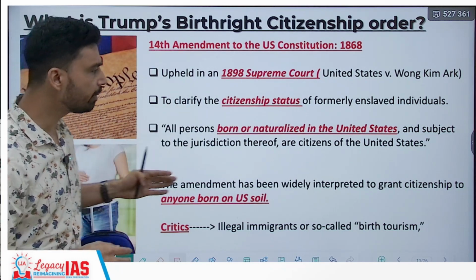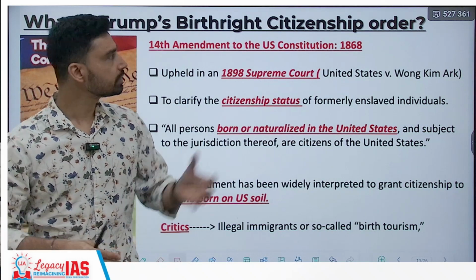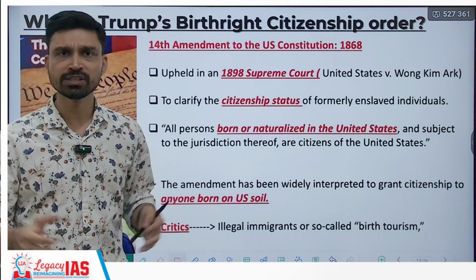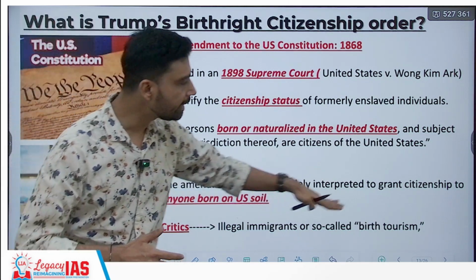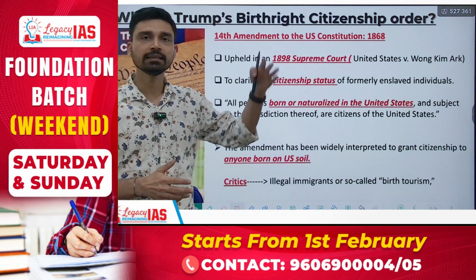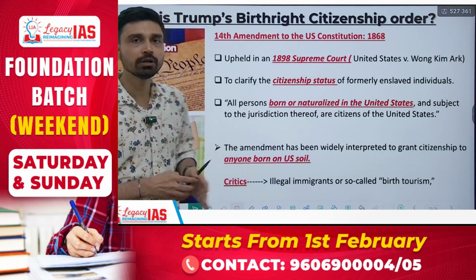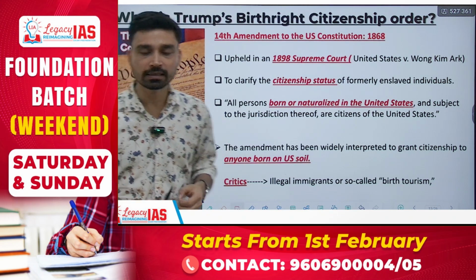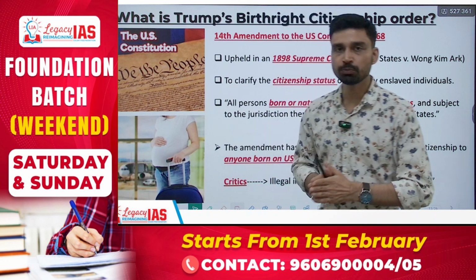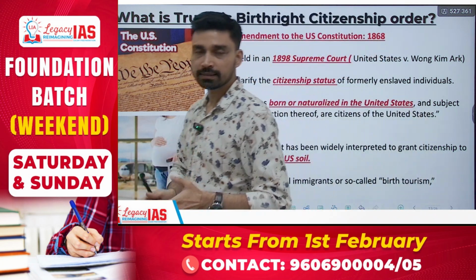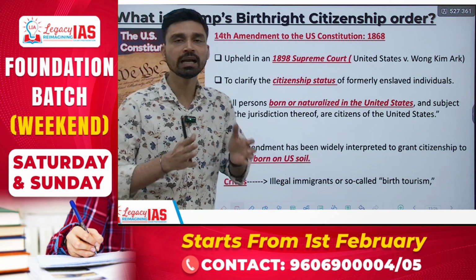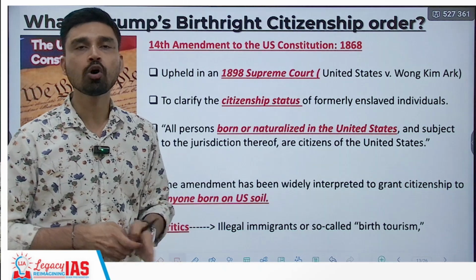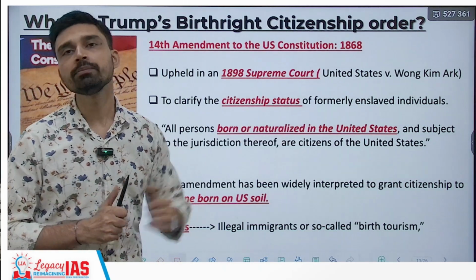Now, since 1868, the Supreme Courts as well as the governments of the United States and various presidential administrations have widely interpreted this amendment, and citizenship has been granted to anyone born on US soil. On the other hand, critics argue that we need to do away with this provision, and the reason is simple. They say that this provision has been taken advantage of by illegal immigrants, and it has also attracted so-called birth tourists, leading to birth tourism in the United States.